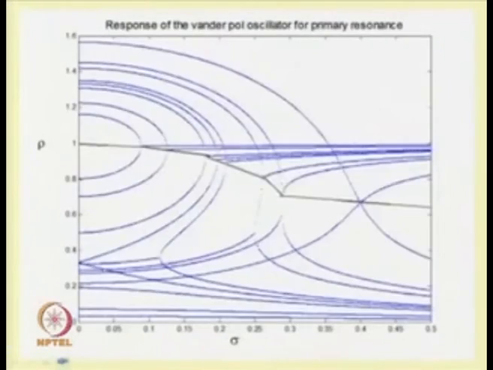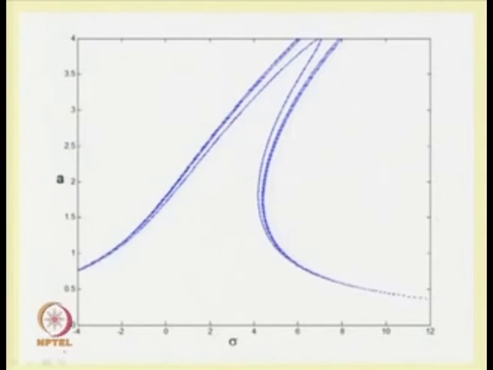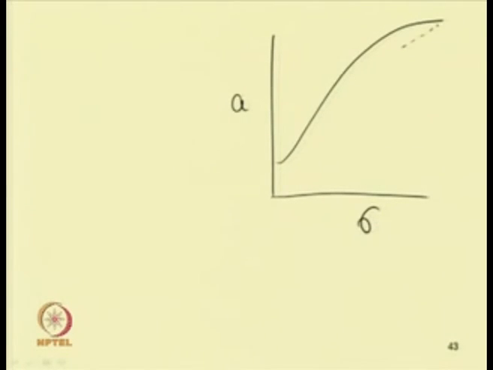Similarly, let us see what will happen if we go on changing the value of the forcing parameter. Let us first plot A versus sigma for different values of f. One can see for a higher value of forcing the response will be like this.